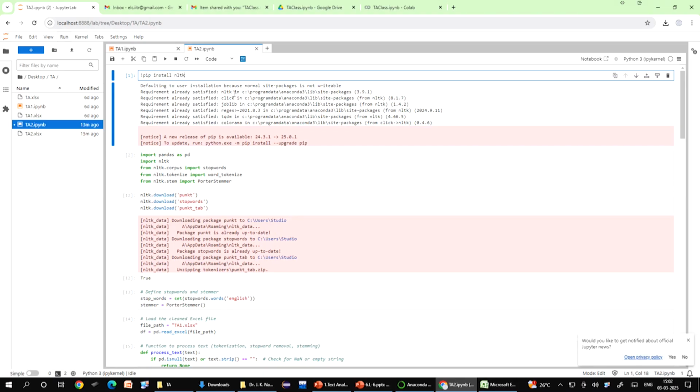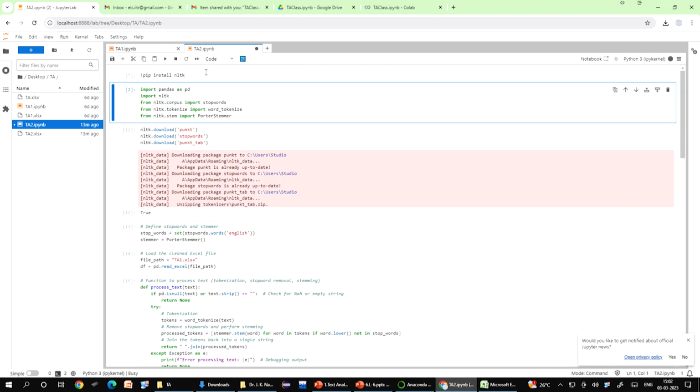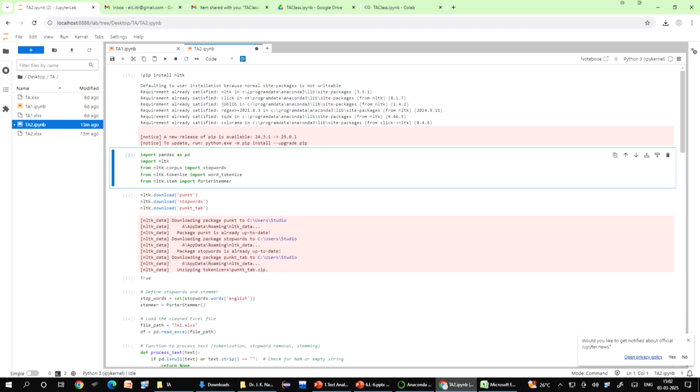The first line of code that you have to write is exclamation mark pip install nltk, and run this command. This command is used to install a library called nltk, natural language toolkit, in Python. Now, what is pip? Pip is a package manager for Python. It helps us to install and manage different Python libraries.